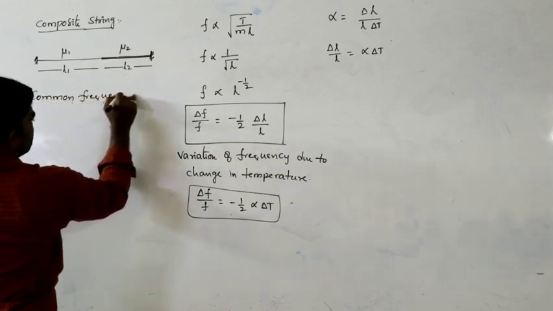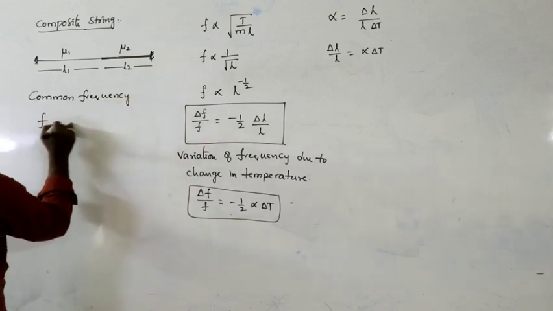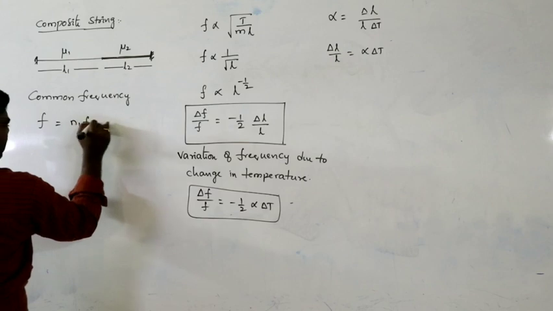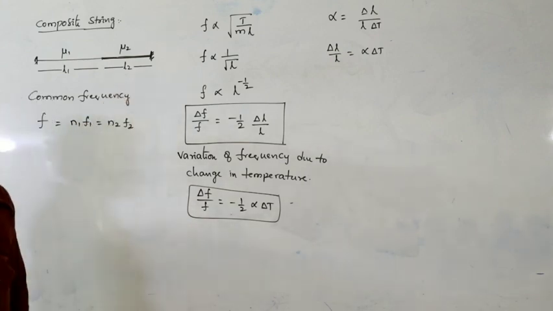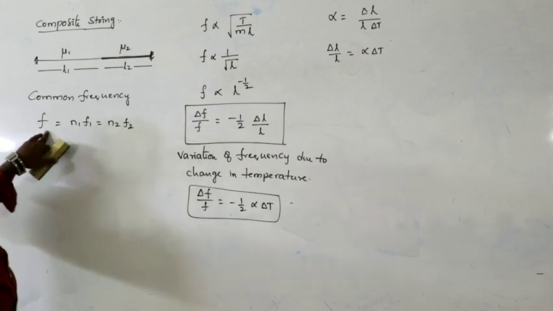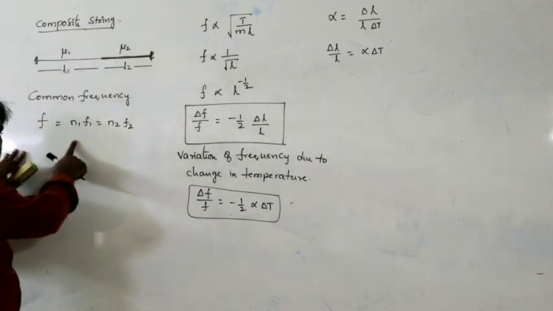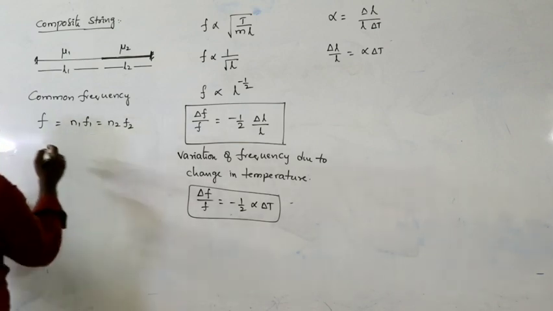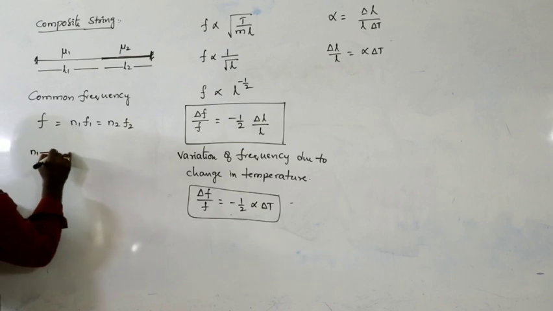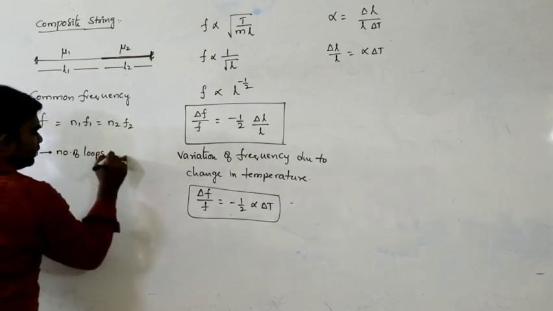Common frequency is nothing but F, that can be written as N1 F1 is equal to N2 F2. What is N1? N1 is nothing but the number of loops in the first string.